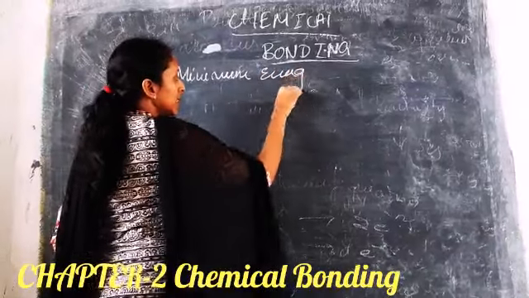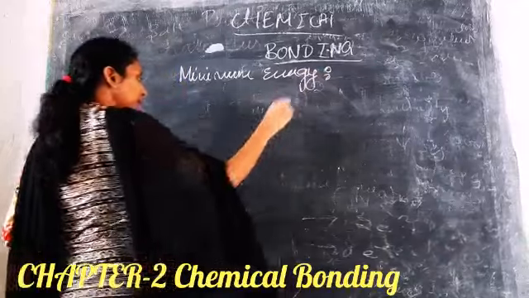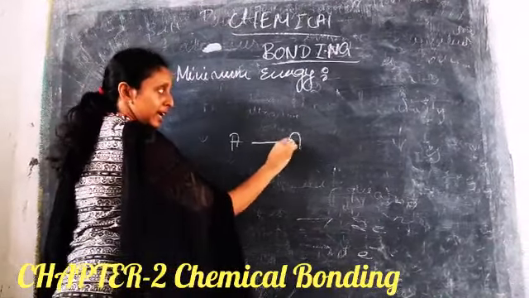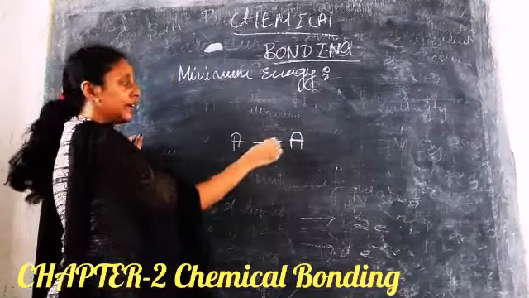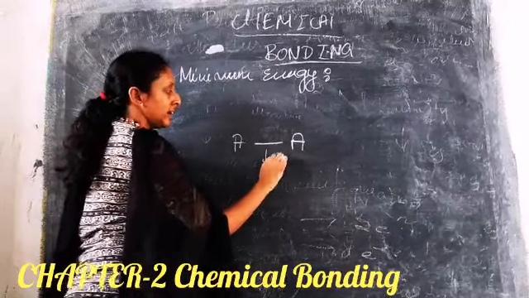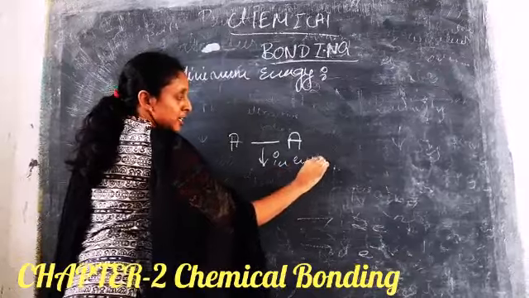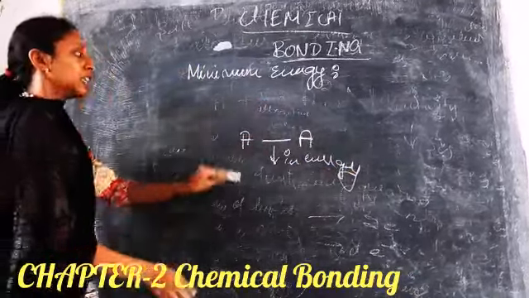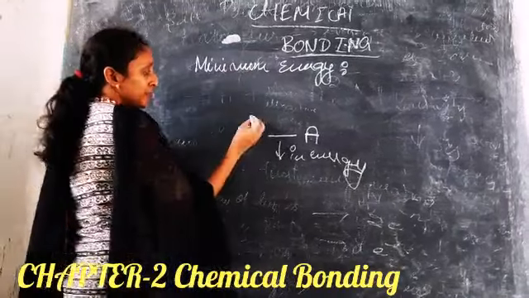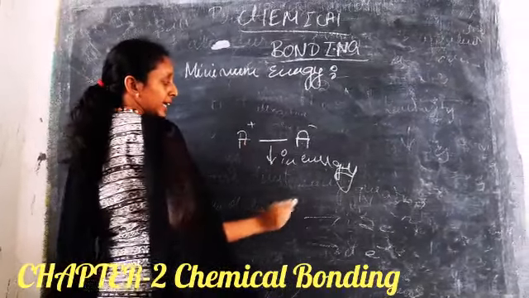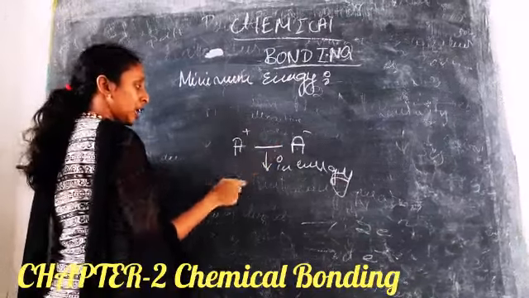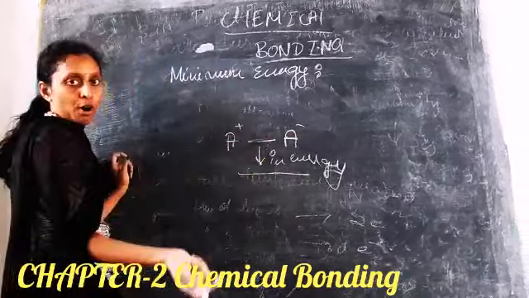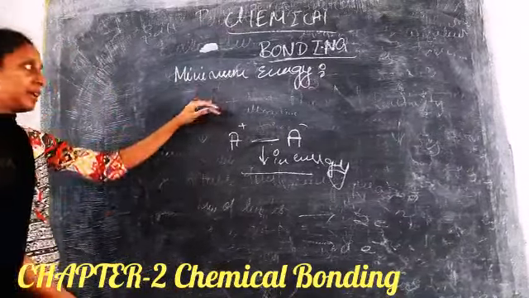The second cause is minimum energy, also called minimum stability. What happens is, when A forms a bond with A, there will be a decrease in energy. We cannot say a bond is formed with an increase in energy. For example, if you take this positive and this negative, the bond is formed and there will be a decrease in energy. If there is no decrease in energy, then no bond is formed. So this is called minimum energy.